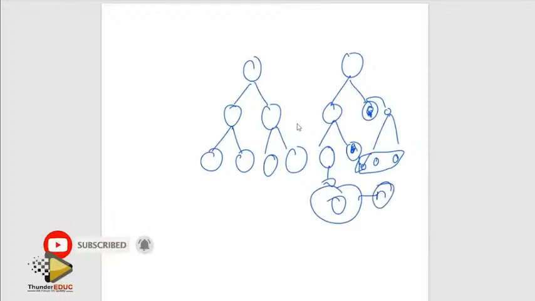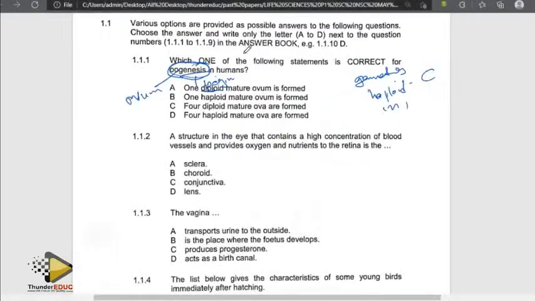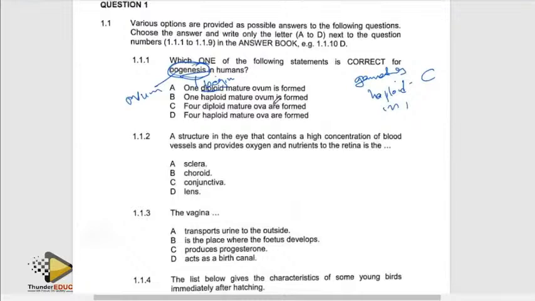That's why only one cell will develop, and this cell must be haploid. So when we go back here, one haploid mature ovum is formed, which is correct.